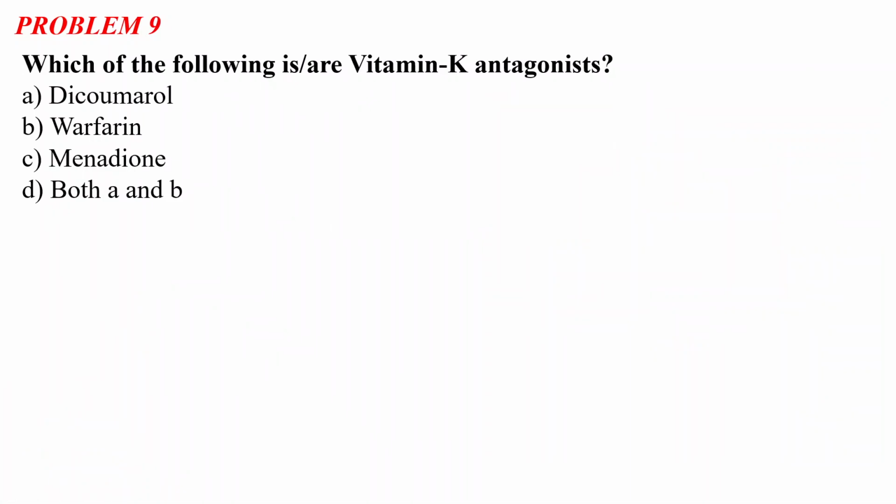So problem number 9 says: which of the following is or are vitamin K antagonists? The options are: option A, dicoumarol; option B, warfarin; option C, menadione; and option D, both A and B. So let us first see the answer, and then let us discuss what the vitamin K antagonists are. Yes, both A and B are the vitamin K antagonists.